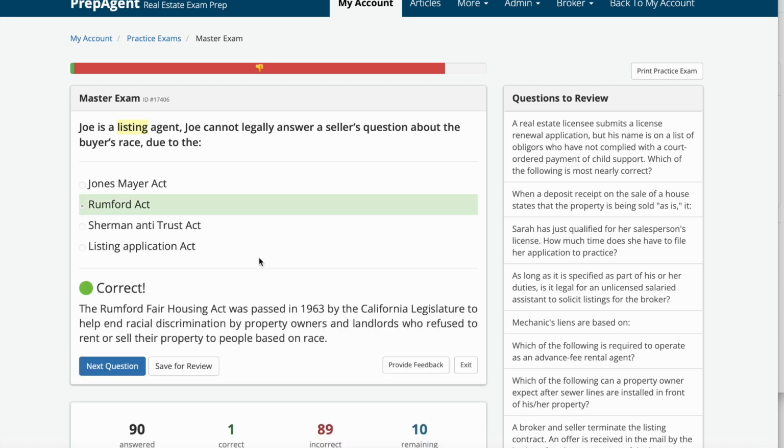B, Rumford Act. The Rumford Fair Housing Act was passed in 1963 by the California legislature to help end racial discrimination by property owners and landlords who refuse to rent or sell their property to people based on race.